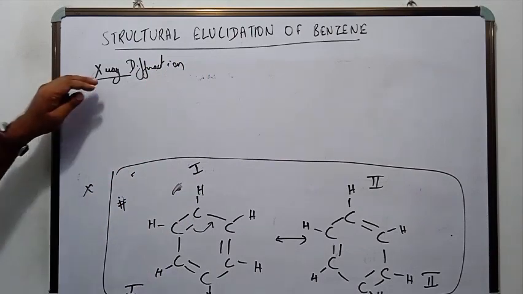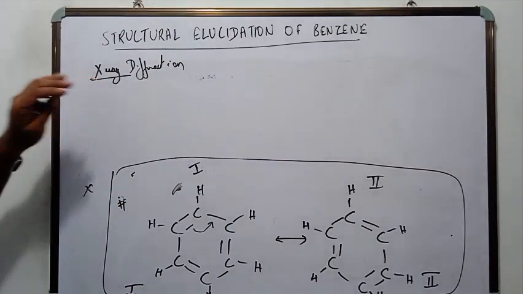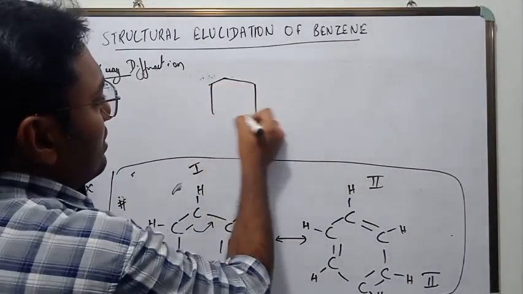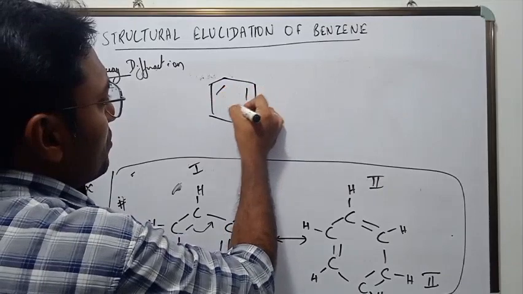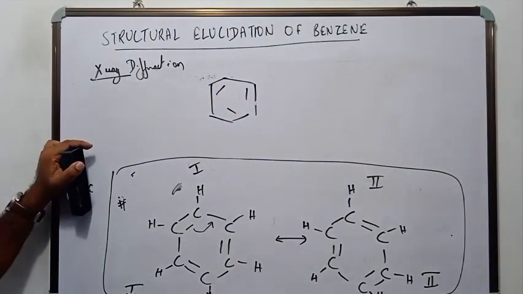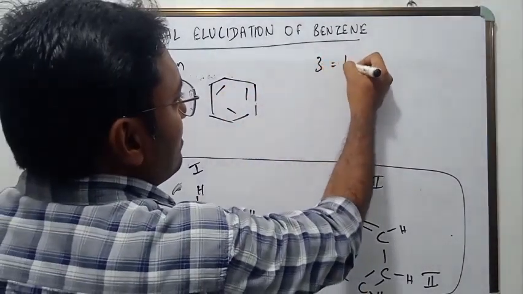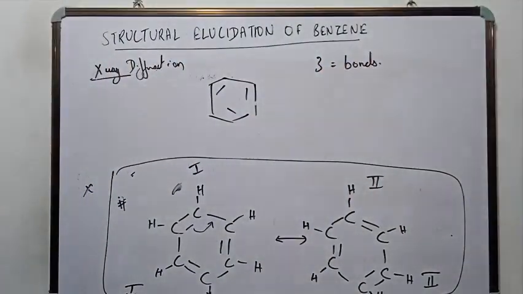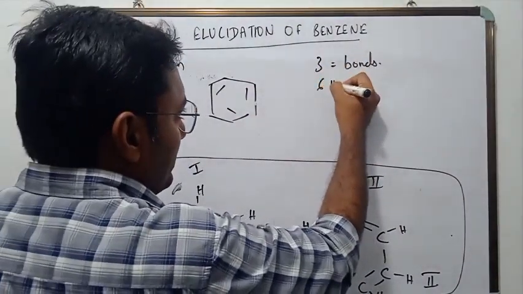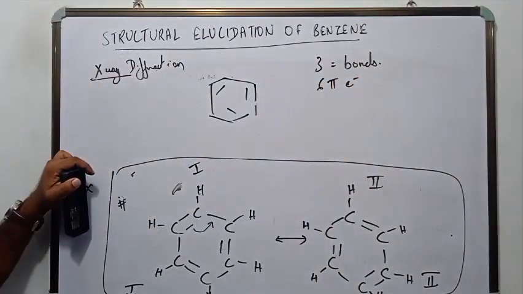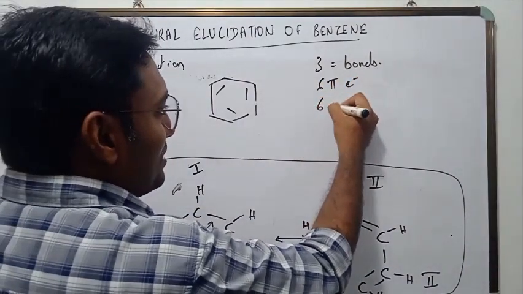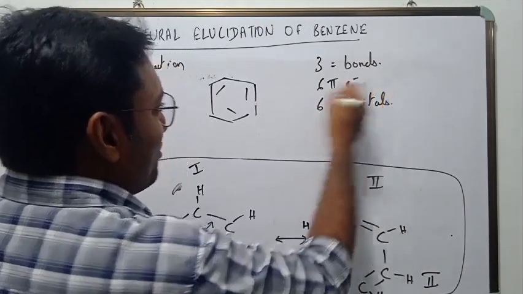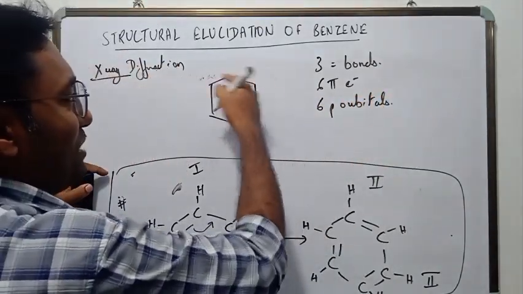So with the help of the X-ray diffraction method, what we came to know is that these double bonds, no? How many double bonds here? 3 double bonds. These 3 double bonds mean 6 pi electrons, right? 6 pi electrons means 6 p orbitals, right? 6 unhybridized p orbitals of carbon, because each carbon is sp2 hybridized.